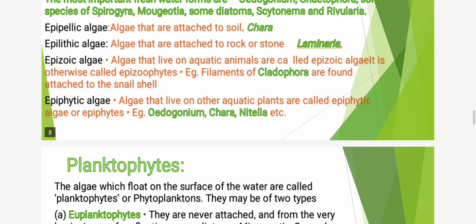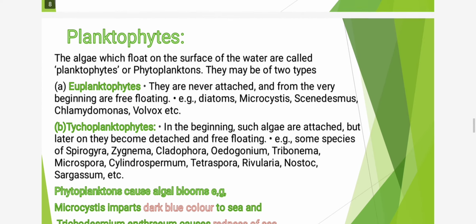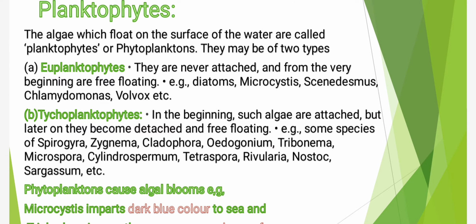Students, that's all about the benthophytes. And the next category is planktophytes. Students, as I told you earlier, these algae which float on the surface of the water are called phytoplanktons or planktophytes. They are of two main types, that is euplanktophytes and tychoplanktophytes.